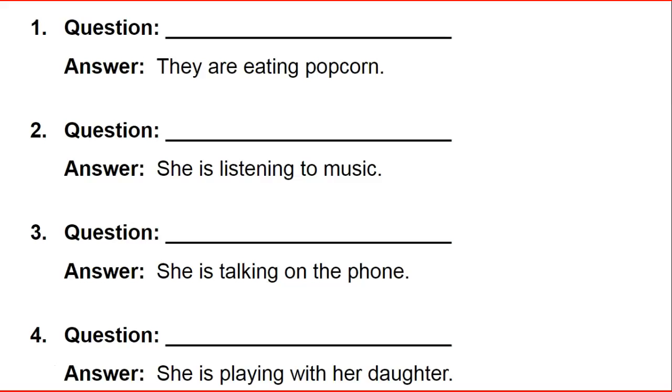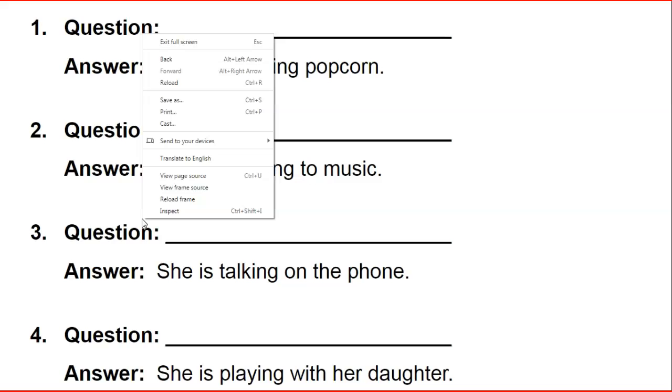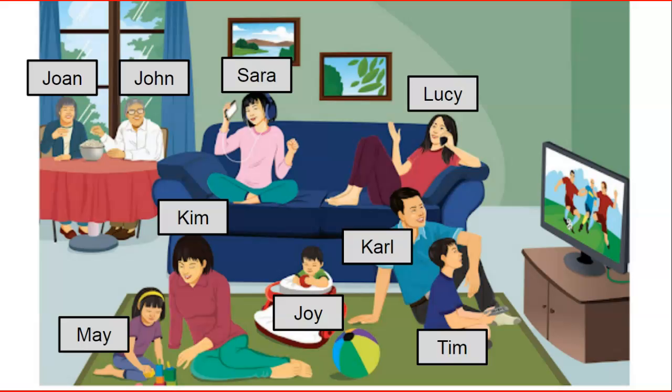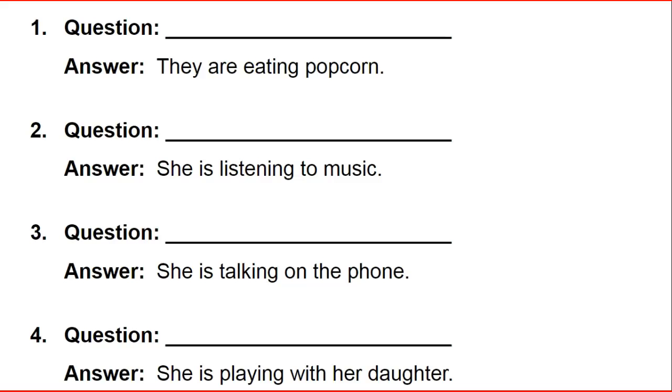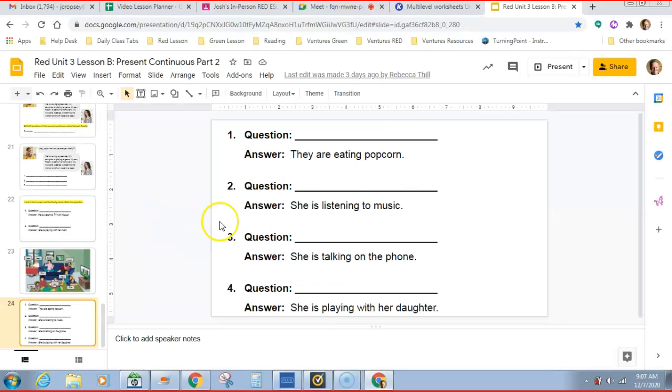Nice. All right. And then I know you can't see it yet. There you go. She's playing with her daughter. Yep. She's playing with her daughter. Let me go back to the picture here. What's Kim doing? Good job. She's playing with her daughter. Hey, great job. All right. So that's the end of our lesson for today.